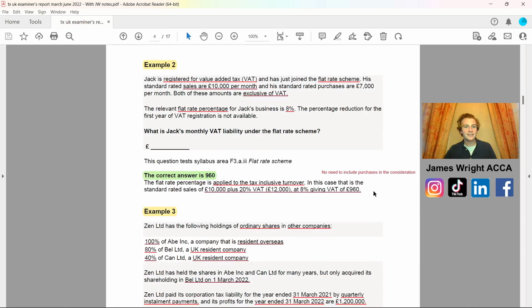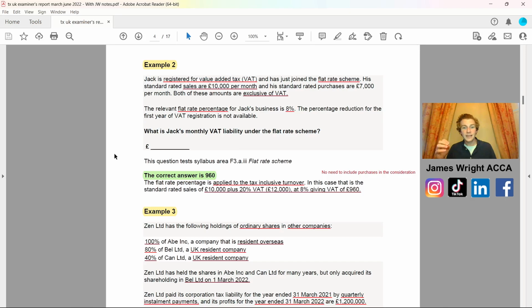We then have a second example, and this was a VAT liability under the flat rate scheme. What is Jack's monthly VAT liability under that scheme, basically? With the correct answer being £960, so no need to include purchases within your consideration. But just to break it down, as you can see on the screen, Jack was registered for VAT on the flat rate scheme, had sales of £10,000 per month, and his standard rate purchases were £7,000 per month. Both of these amounts were exclusive of VAT. The relevant flat rate for Jack's business is 8%.